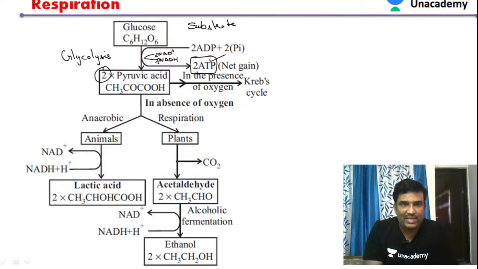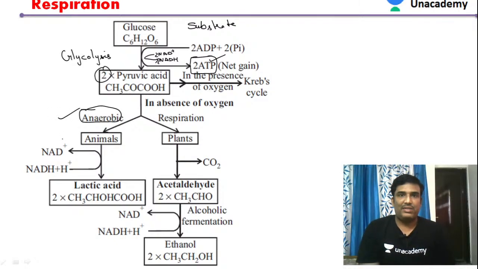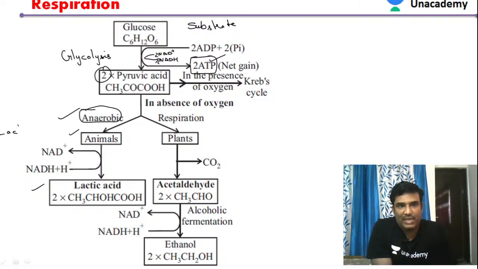Then this pyruvic acid undergoes anaerobic respiration. In case of animals, the pyruvate is converted into lactic acid. Such type of anaerobic process is called lactic acid fermentation.